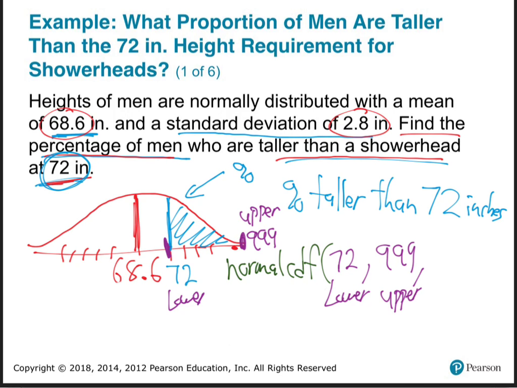Comma. Now, next, we've always been doing 0 and 1, but that's going to change now. No more 0 and 1. What comes next? The mean. 68.6. Yeah, that's our 68.6. That's the middle now, not 0. And last comes the SD, standard deviation, 2.8. There we go. Put that into your calculator.